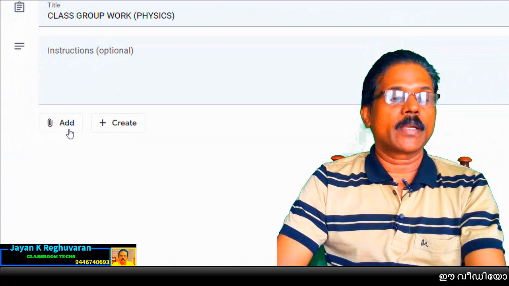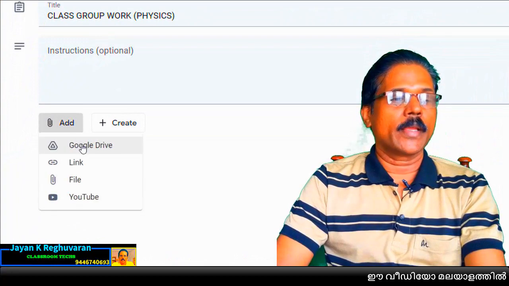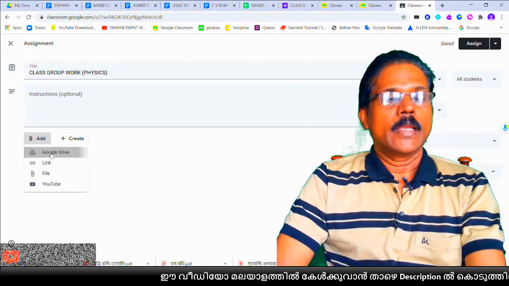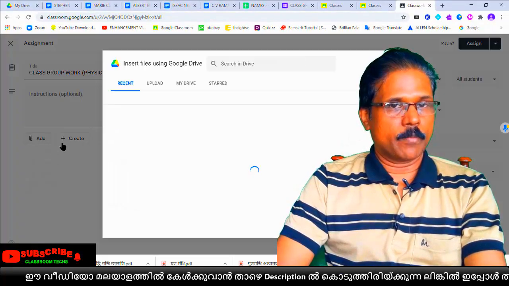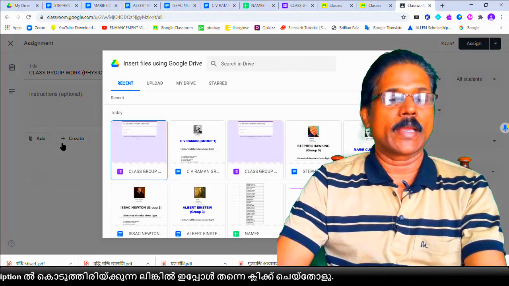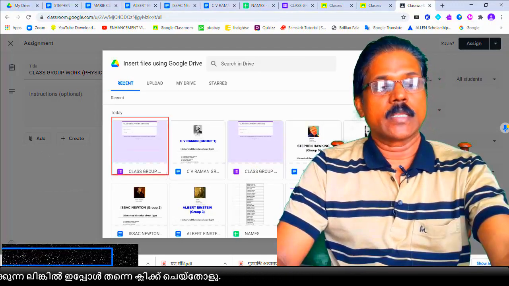Click in the add button and select the Google Drive. It is in Google Drive, select the Google Drive. In the recent button you can see the page because just now we created and opened that page. Now you can see that page here. Okay, this is that one.